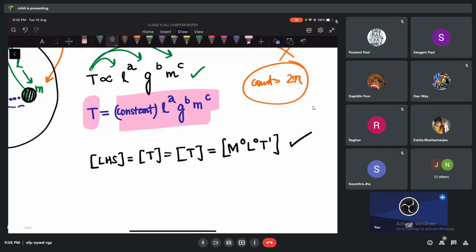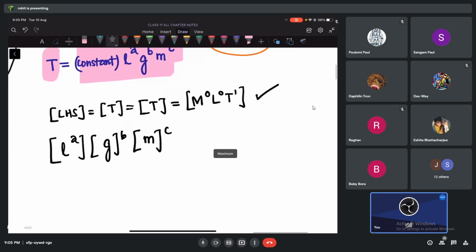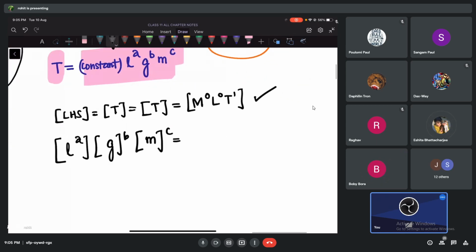Now let's go to the dimensions on the right hand side. Tell me, guys: L to the power a dimensions, g to the power b dimensions, and m to the power c dimensions. Let's write this now. Tell me the dimension of L. L is very much clear for us. We know L is length, so L to the power a. This is not a big deal for us.